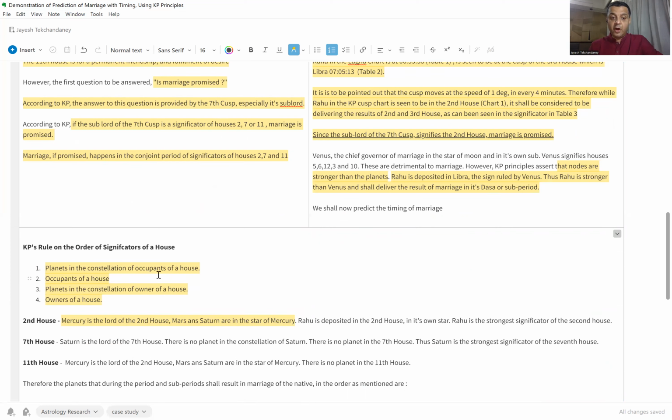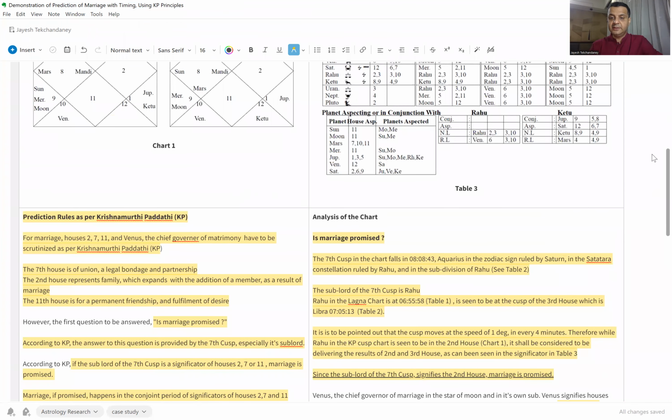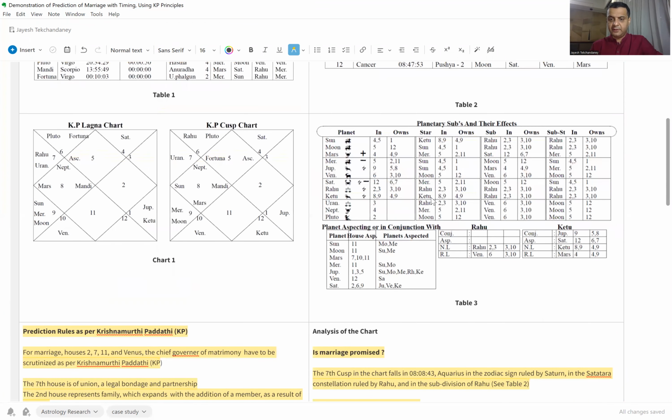However, the occupant of the house, that is Rahu. So Rahu is deposited in the second house. Rahu is even more strong when compared to Mars and Saturn. And planets in the constellation of the occupant of the house. So Rahu is the occupant of the house. Let us see which are the planets which are in this constellation of Rahu.